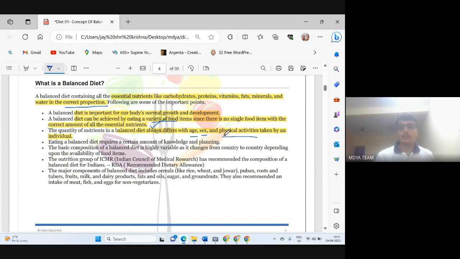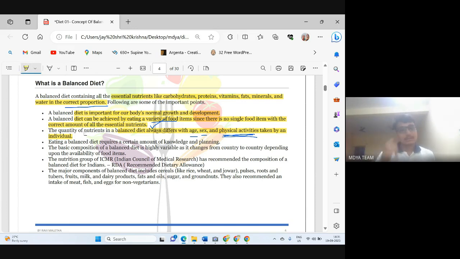Physical activity also matters. It is common sense that if you are doing a lot of physical activity, then you will need more carbohydrate. If you are not doing that much physical activity, then you don't have that much need of nutrients. Even mental activity needs a lot of carbohydrate.